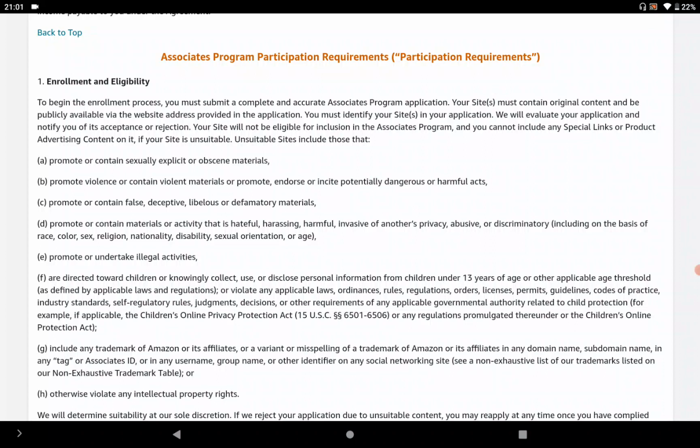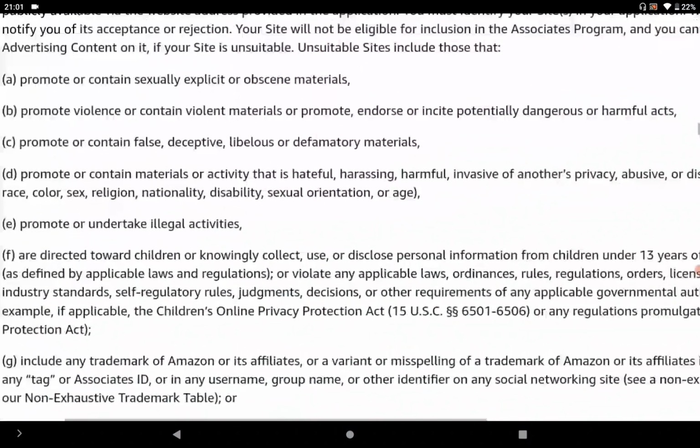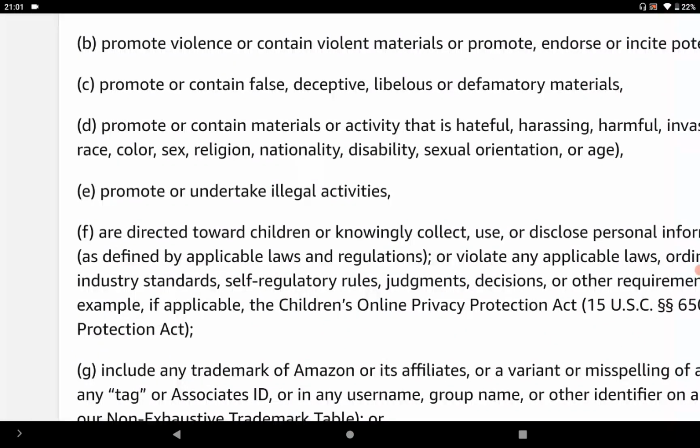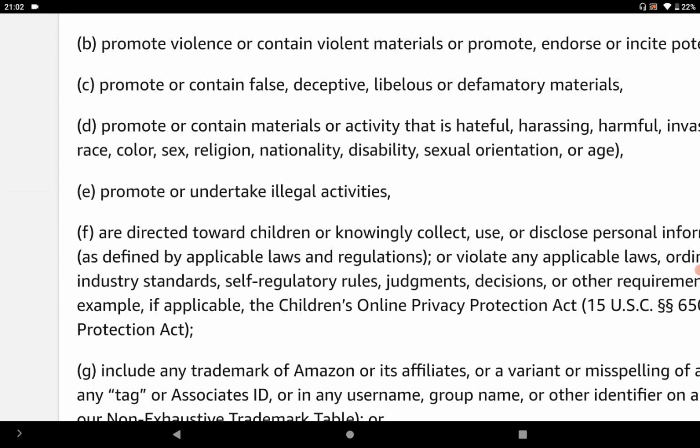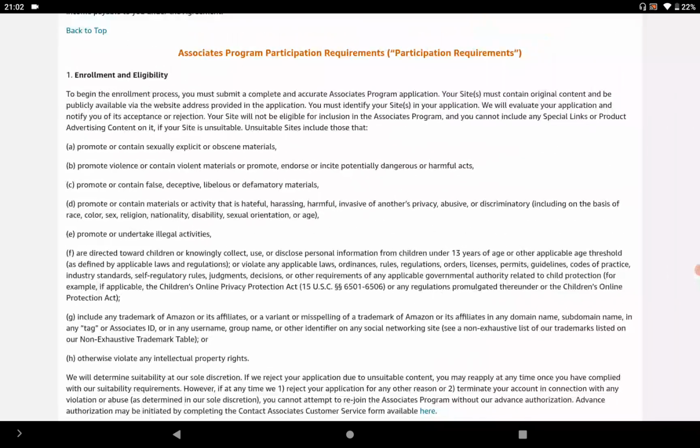And the next point, in point E, you cannot promote or undertake any kind of illegal activity on your website if your website is linked to the Amazon Associate Program. And the next point, which is very very important, point F here. If you're planning to put your website on the Amazon affiliate program, according to the Children's Online Protection Act, you cannot use your website to collect any kind of data.